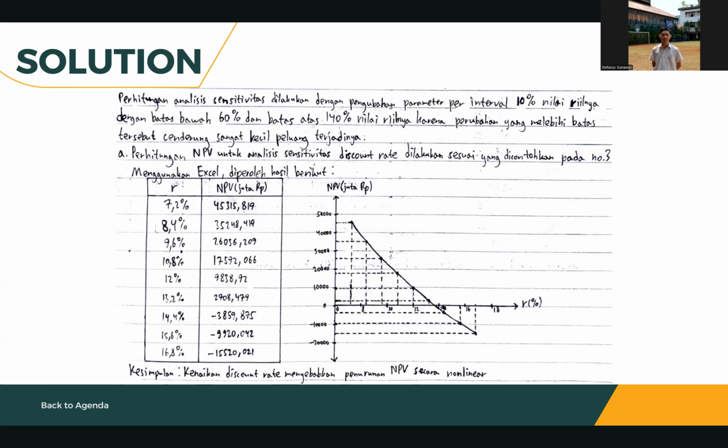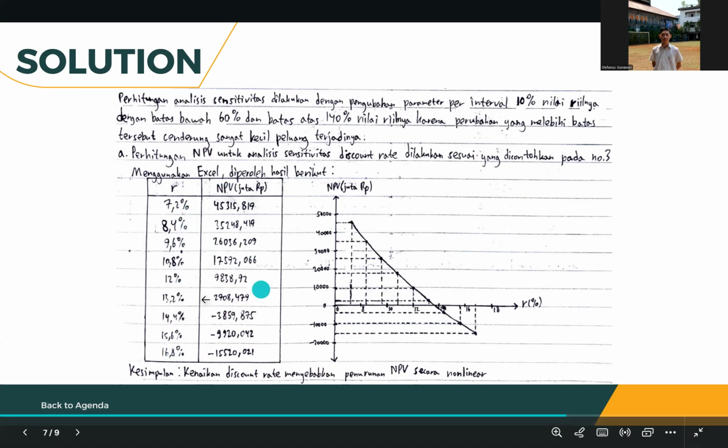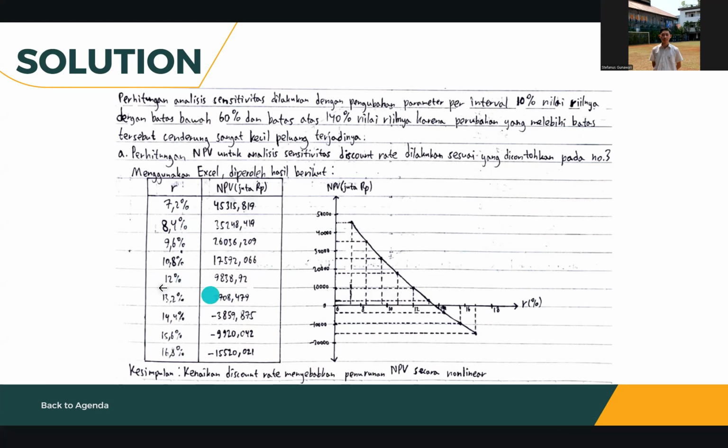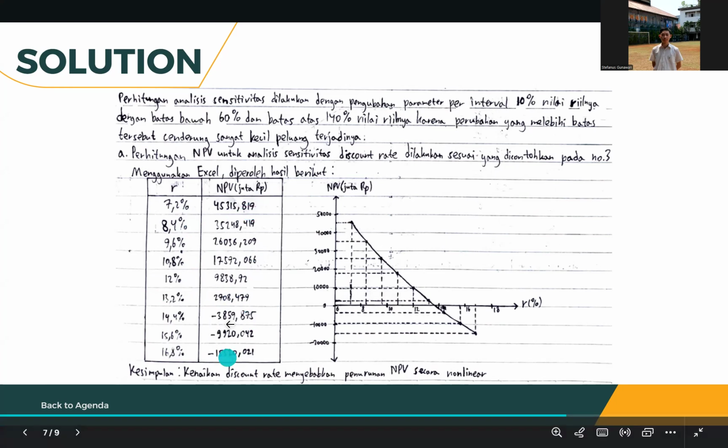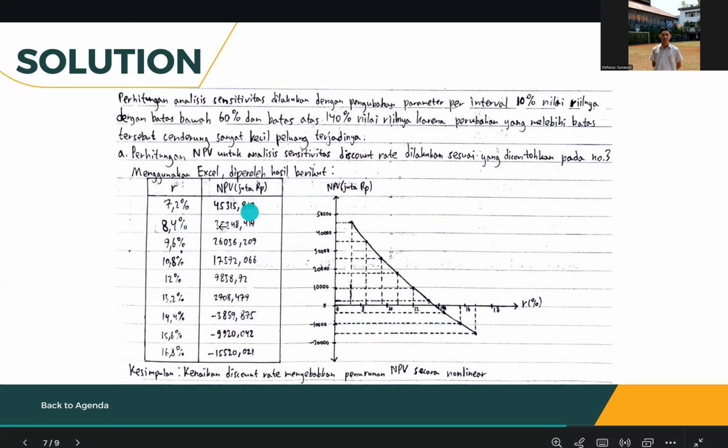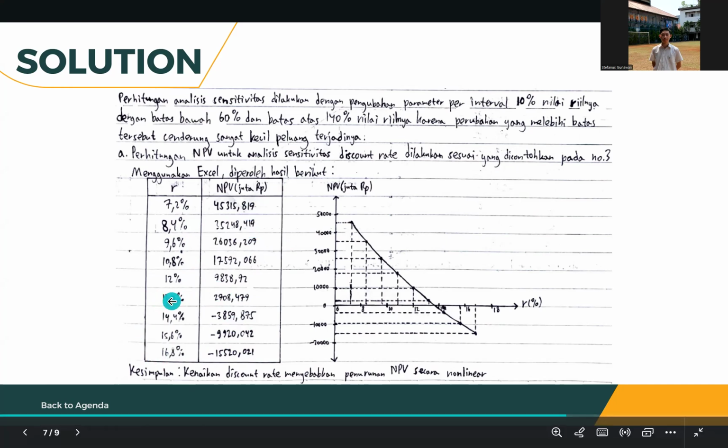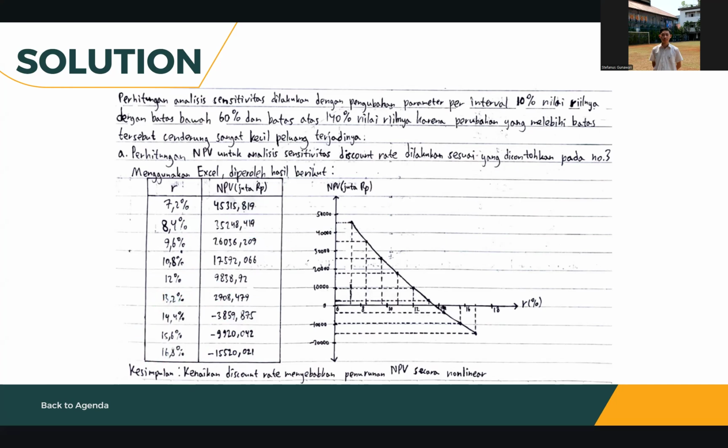But just remember, if this question appears on your exam, don't calculate this many, okay? Because basically for this you need to recalculate the NPV this many times. So just limit the variations according to your time and the duration of the exam. Don't make this many on the exam.